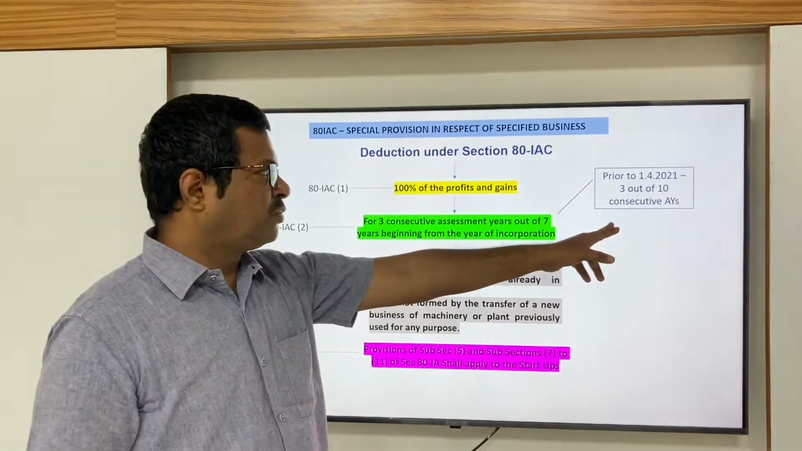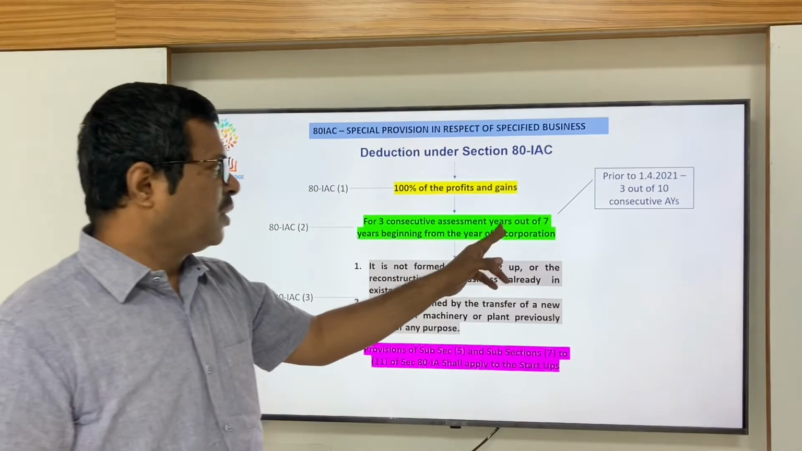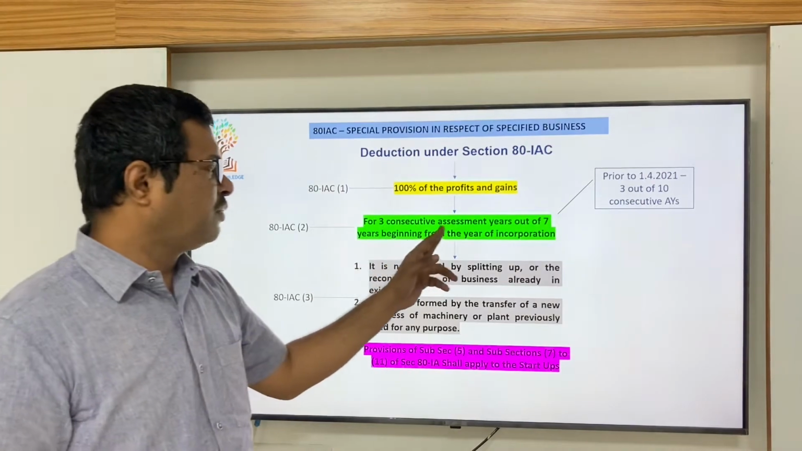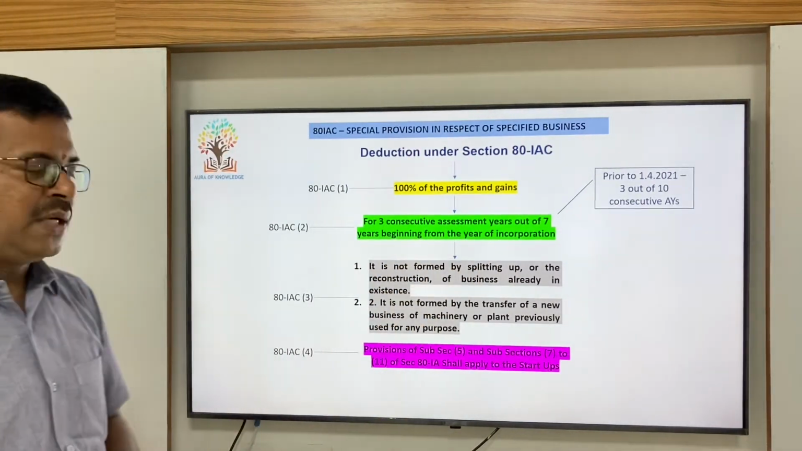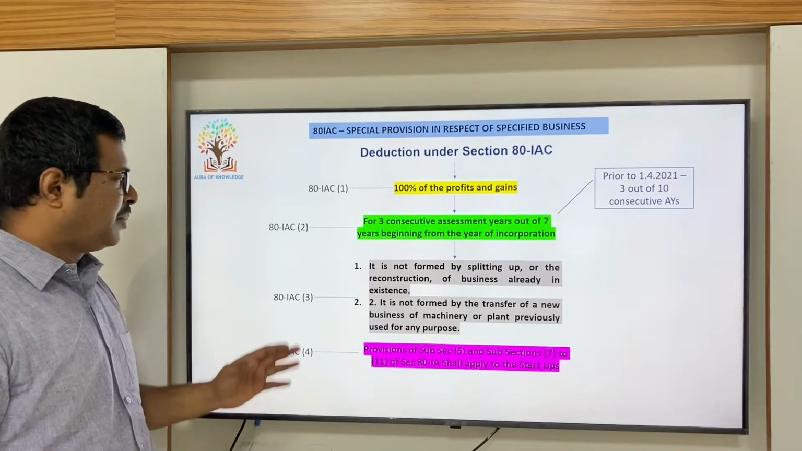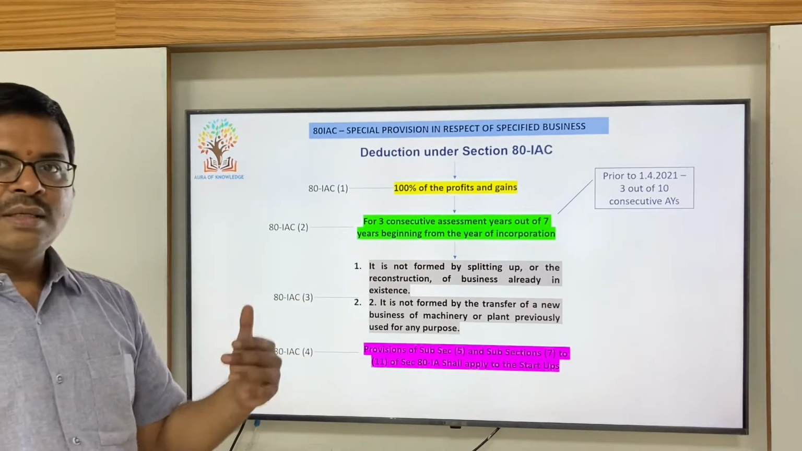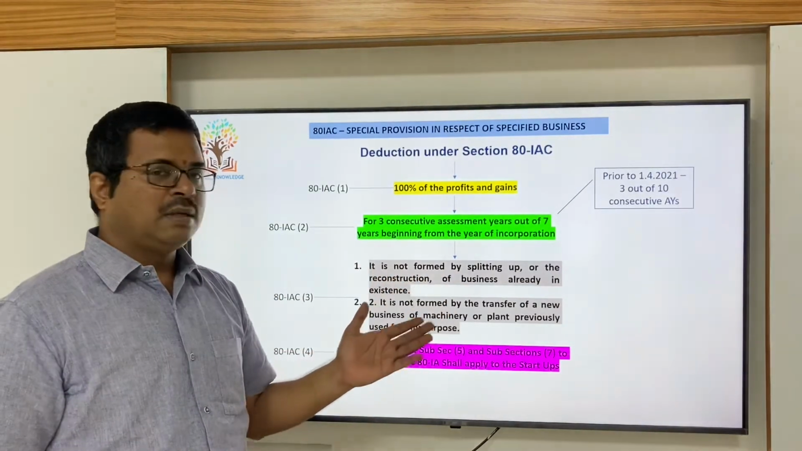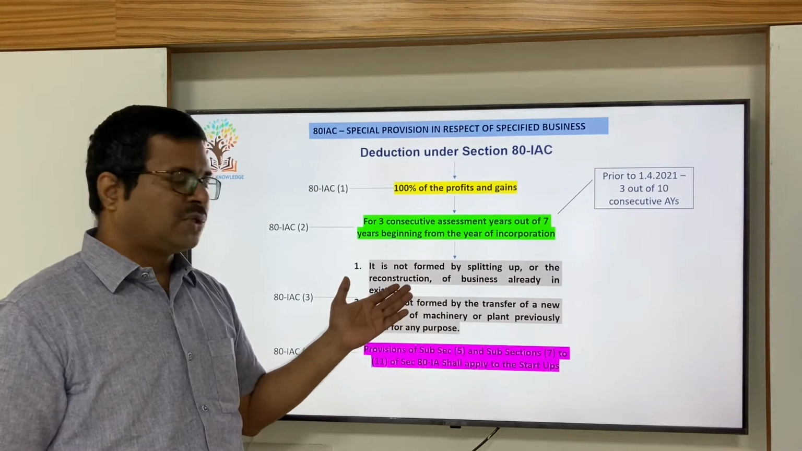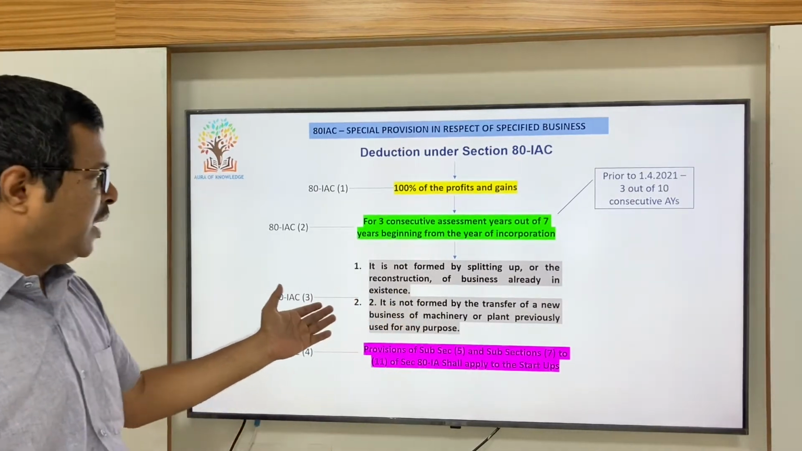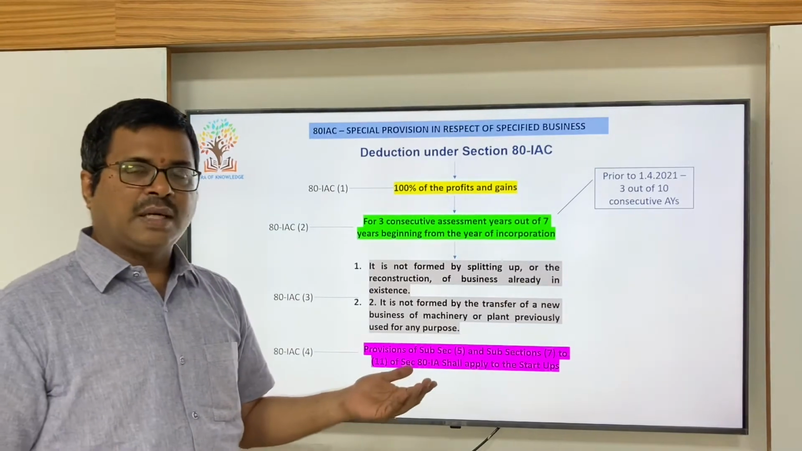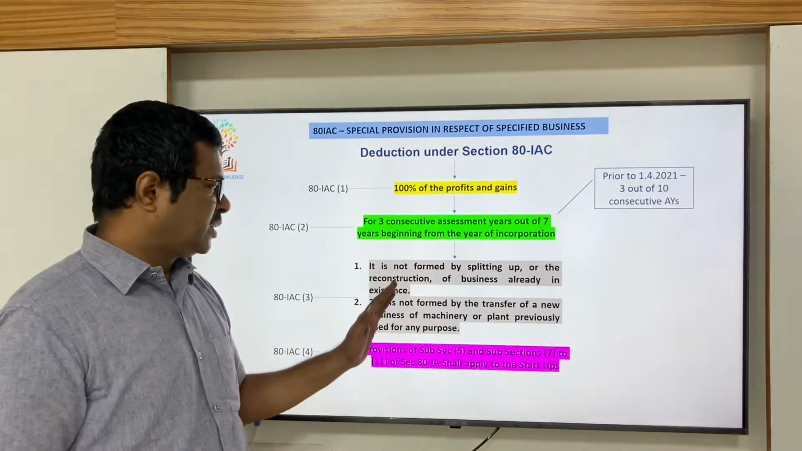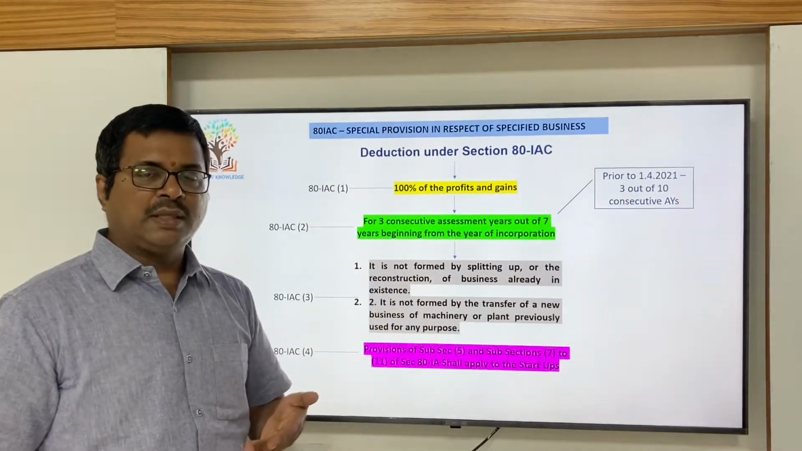Prior to 1/4/2021, it was 3 out of 10 consecutive years. Now it is 3 out of 7 consecutive assessment years the deduction can be allowed. Coming to subsection 3, it says the startup should not have been formed by splitting of the existing or reconstruction of the existing business, or it should not have been transferred the plant and machinery of the existing business to the new startup business. Of course, they have given some explanation which we will see in the next slide.